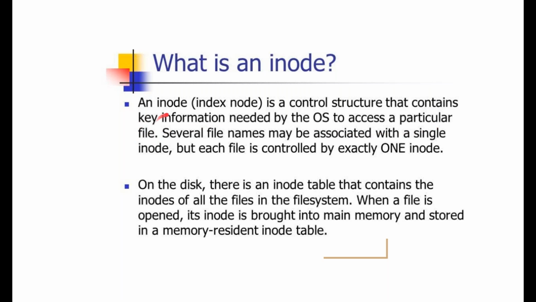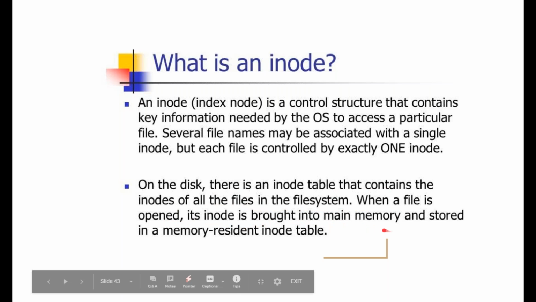So every file has one inode that maintains the information. That is actually a pointer, you can say, a pointer to a file. Several file names may be associated with a single inode. A single inode may contain a pointer to many files. Each file is controlled by exactly one inode. So each file explicitly has one inode, but one inode can maintain multiple files. On the disk, there is an inode table that contains inodes for all the files in the file system. When a file is opened, its inode is brought into the main memory and stored in the memory-resident inode table. Like this.